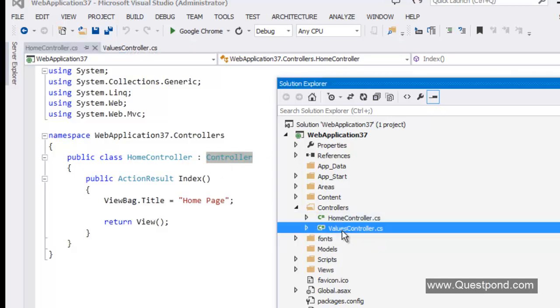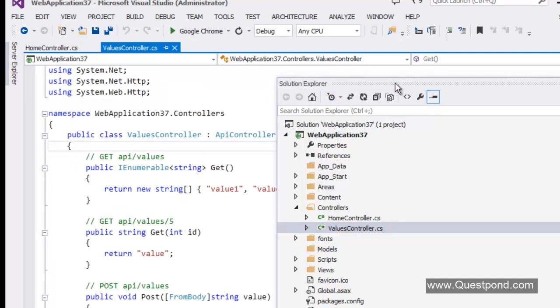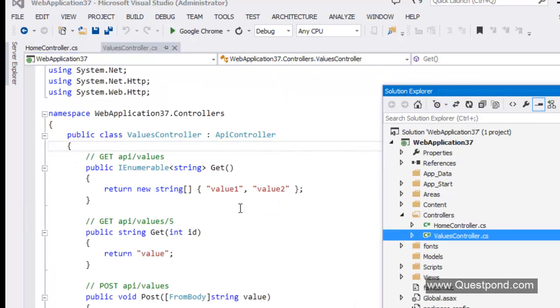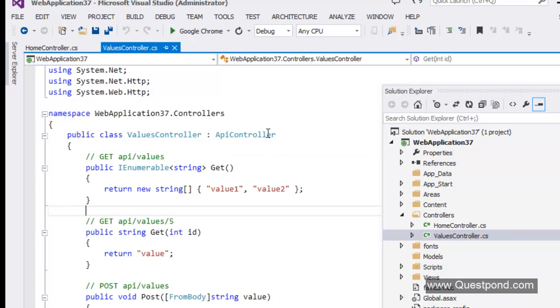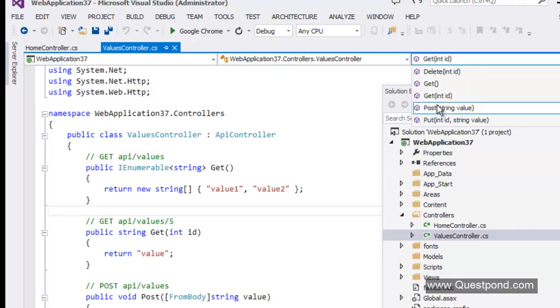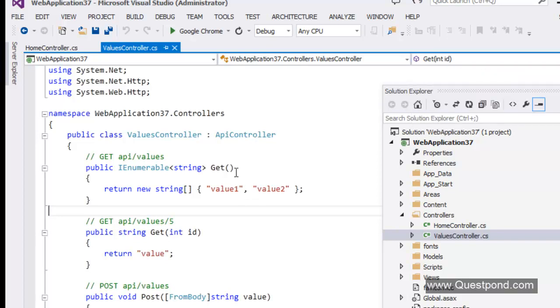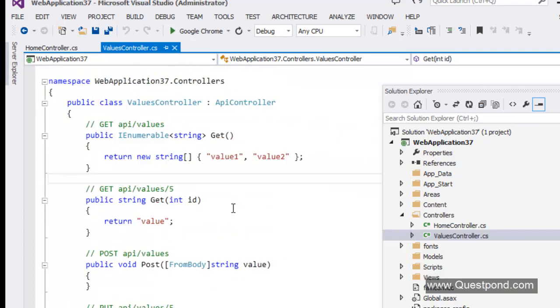And you can see the other one, the values controller.cs. This is the class which is for web API. You can see that it has been inherited from the API controller, and it has all those methods, that is get, post, put, delete, and those things. You can see at the right hand side those methods, and you can see here as well all those methods. So if you use this template, you don't have to go and do those things manually. So you don't have to go and create your API controller manually. You don't have to write the get and post. You get a template and you can start coding inside that template.